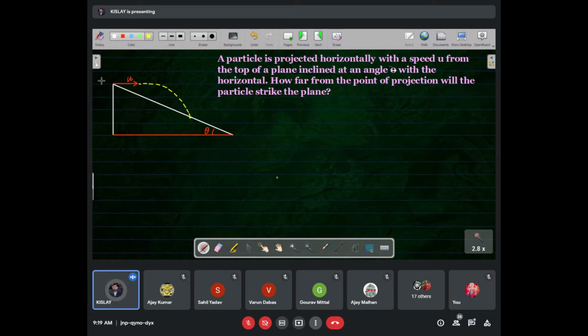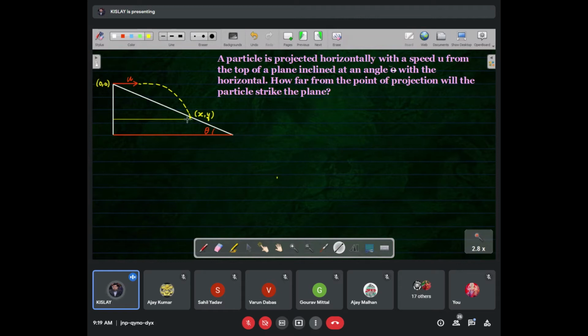Let's say you have taken it at 0, 0. Then it has some value of x and y. And this x and y can be represented here in this way.